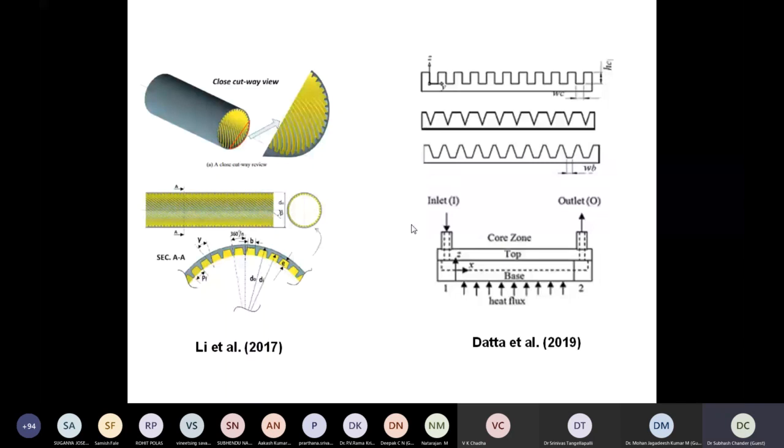So similarly, in the case of channels, people have tried different types: rectangular channels, triangular channels, and trapezoidal channels. We can test them and recommend them for a particular application, because if you talk about the application